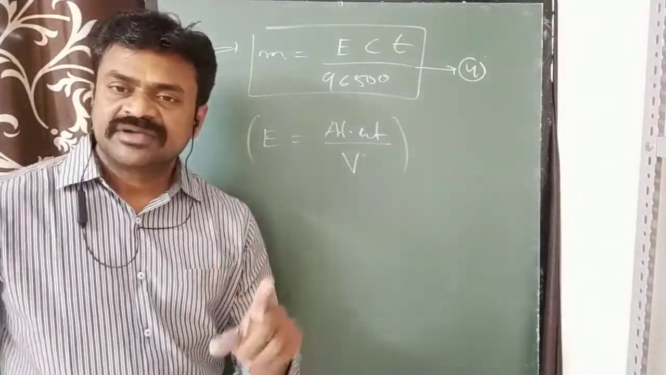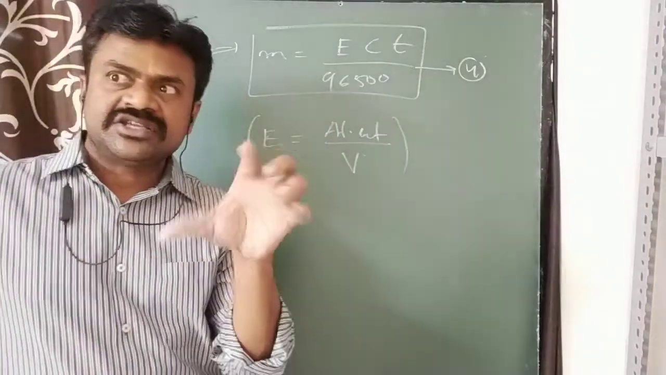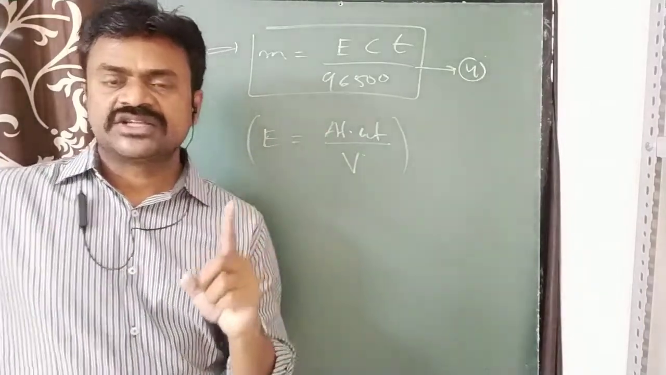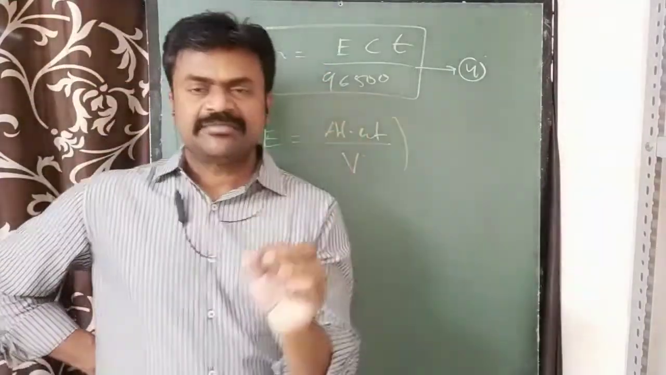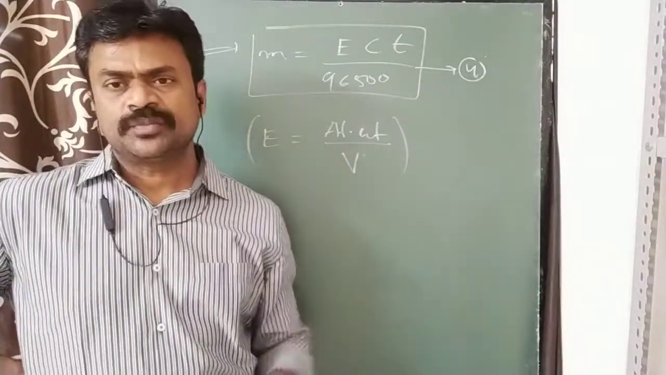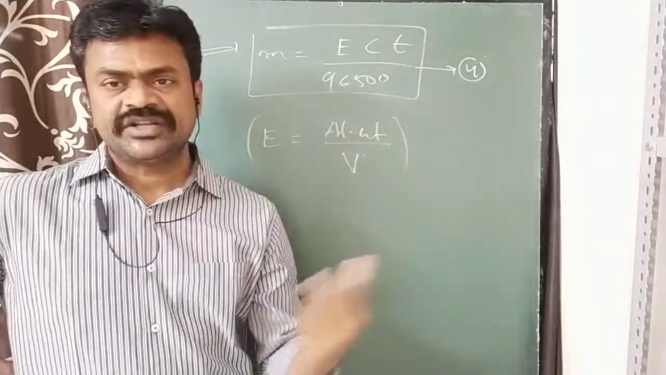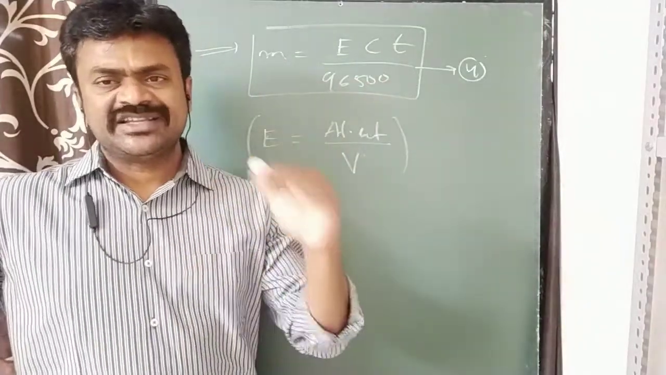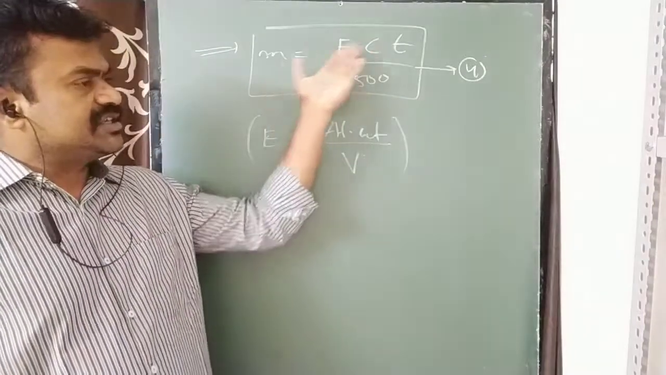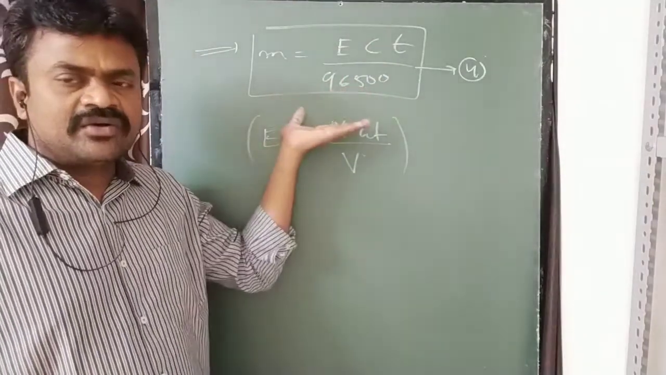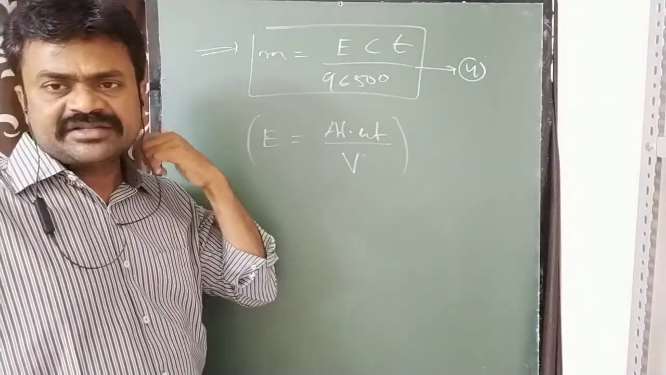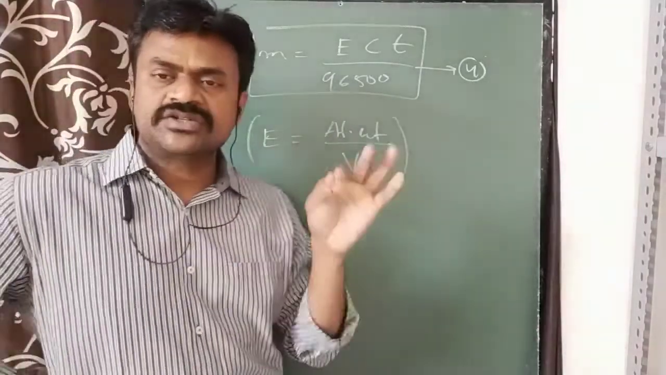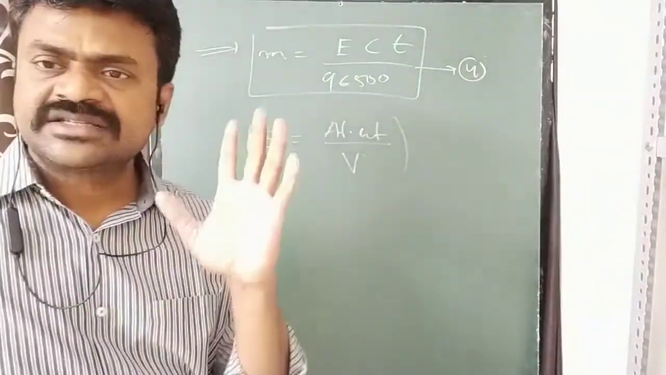In Faraday's first law we have totally 5 equations. In all these 5 equations we have problems. What is the first equation? M equal to EQ, small e Q. Second equation, Q equal to C into T. I am substituting the second equation into the first equation. M equal to ECT. But the fourth equation is ECT by 96,500. How E and small e are related: small e equal to capital E by 96,500. So all these 5 formulas will be used in numericals. This is Faraday's first law.